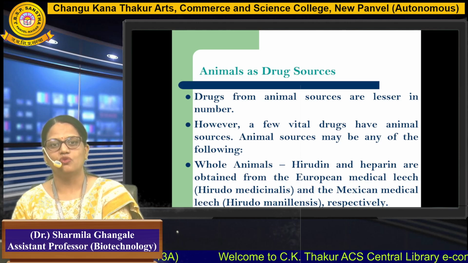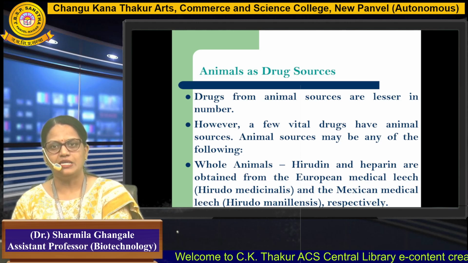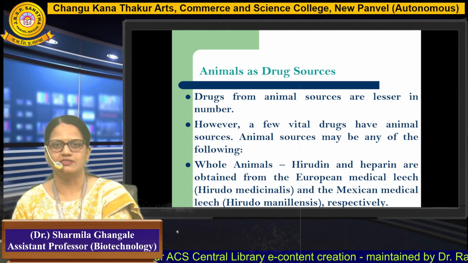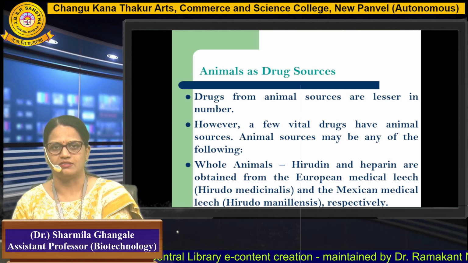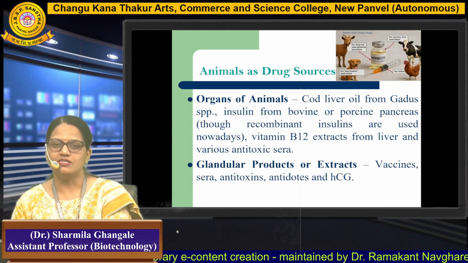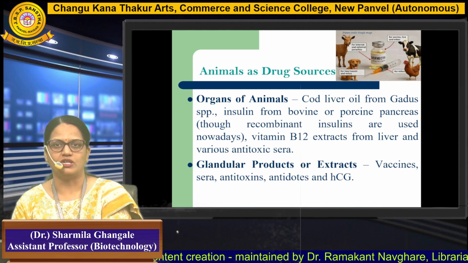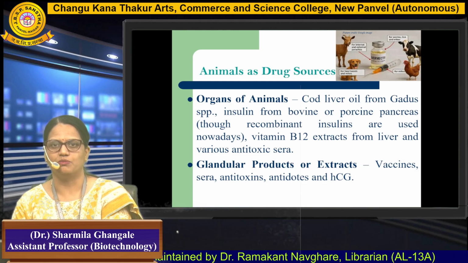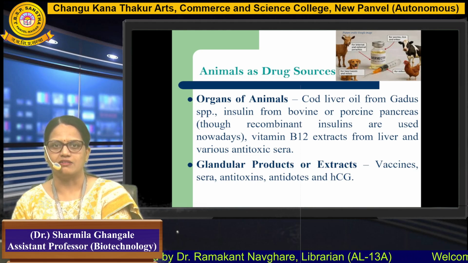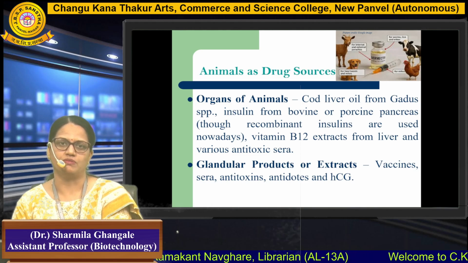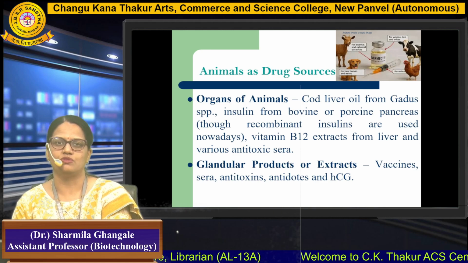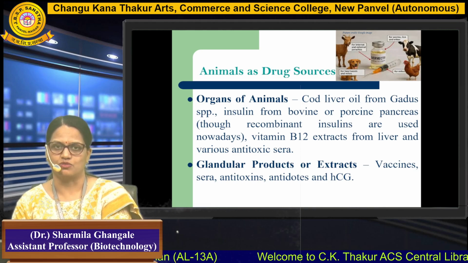The first is a whole animal. Hirudin and heparin are obtained from the European medical leech and the Mexican medical leech as well. So this can be directly used as a drug source. Other organs of animals can be used, such as cod liver oil, or Gadus species, insulin from the bovine or porcine pancreas, vitamin B12 extraction from the liver, or the various antitoxic sera that can also be used as animal drug sources.